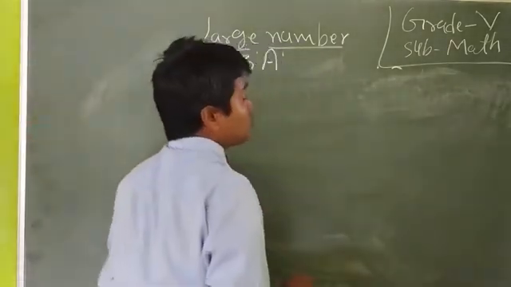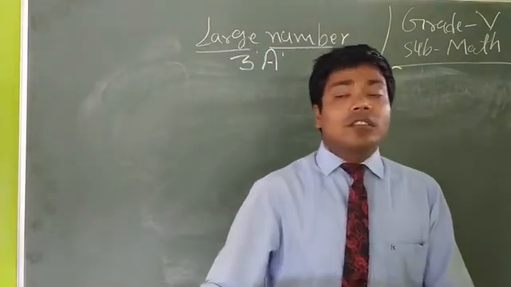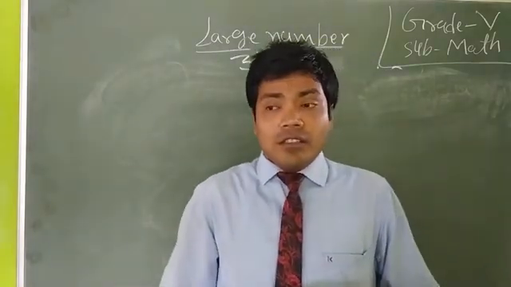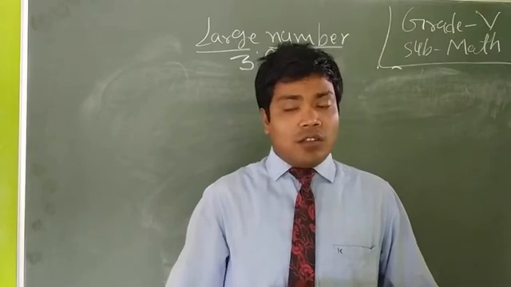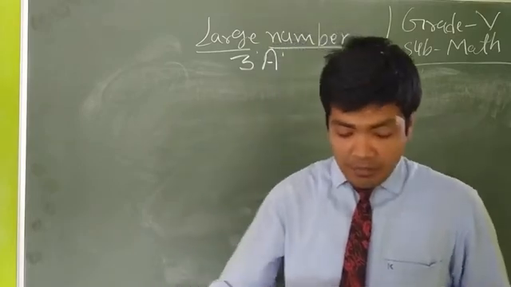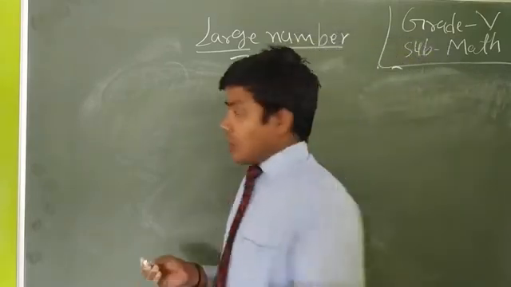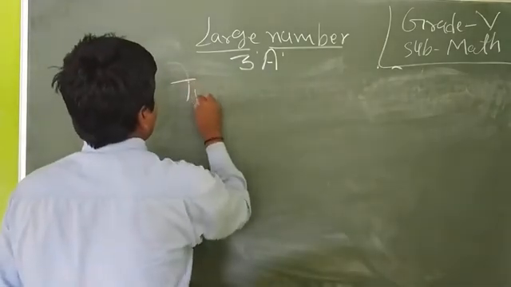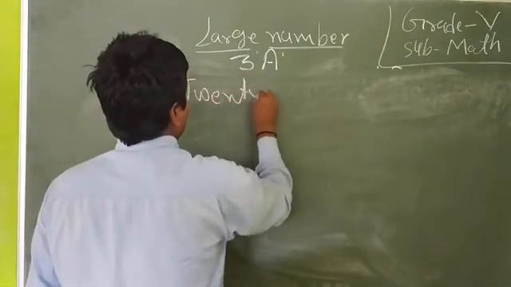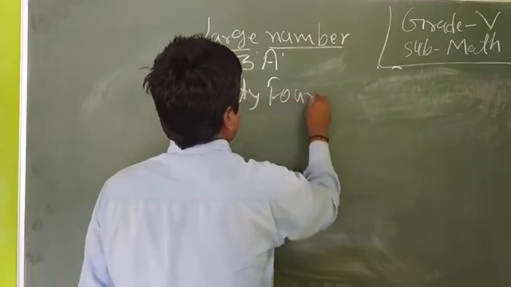Sorry, you have to write the words of the figure. That means at first 24,000. It is written here, TWENTY, 24,000.